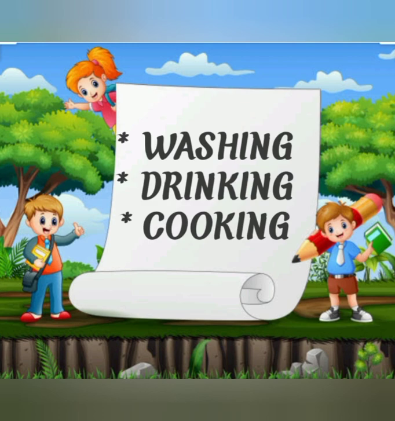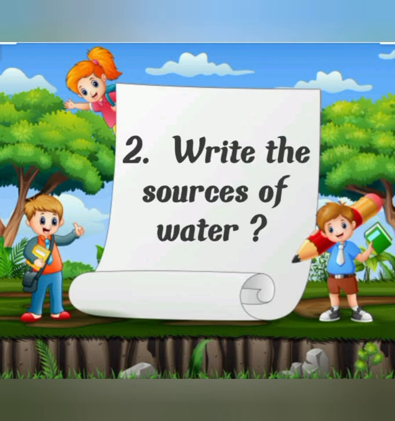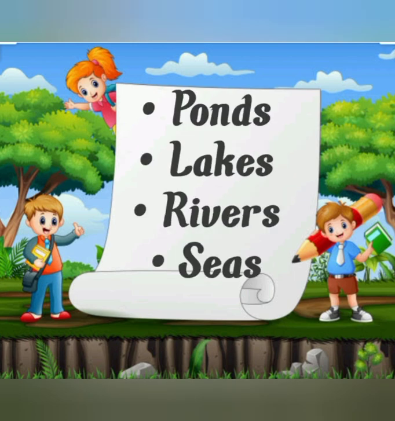Now coming towards the next question, that is: write the sources of water. Now what is the meaning of sources of water? From where we get the water. What is the source of water? We have to write the answer about that. There are some sources of water which you all know. So the answer will be, as you all know, children, you can write it in points: ponds, lakes, rivers and seas. But you all know that river water we can use, lake water also, but we cannot use sea water for drinking as it is salty.